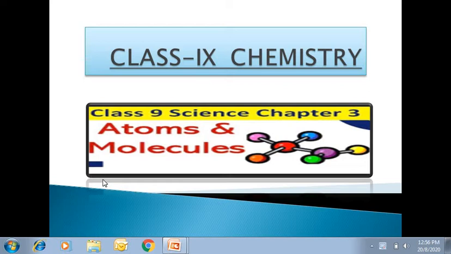This concept that matter is composed of small particles was initially given by Indian and Greek philosophers. So here you will study how atoms form molecules, and we will also study about different laws.